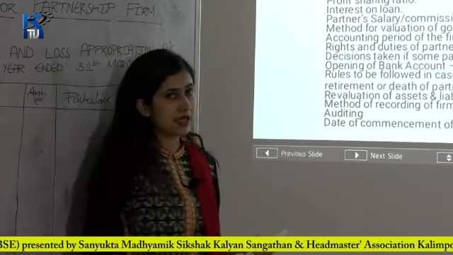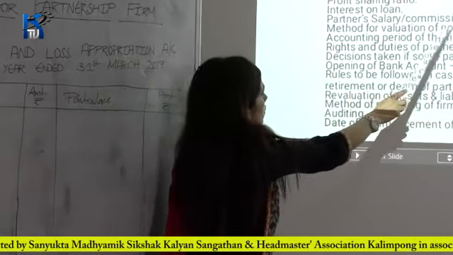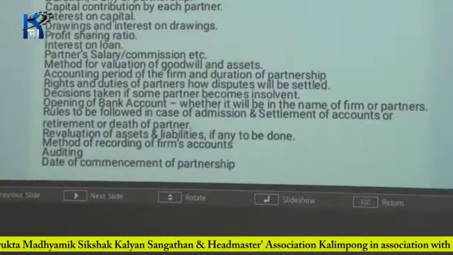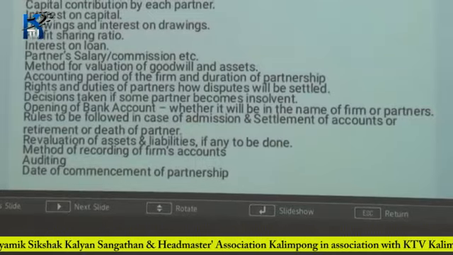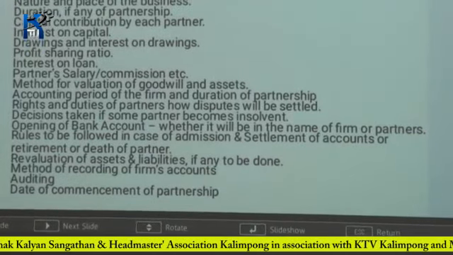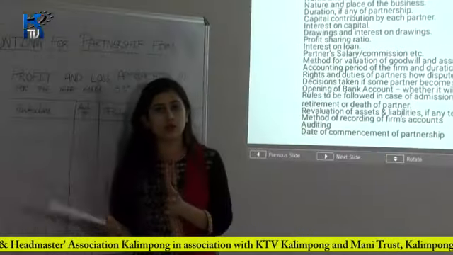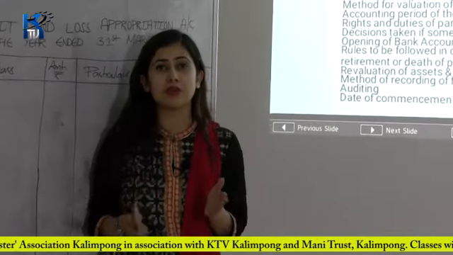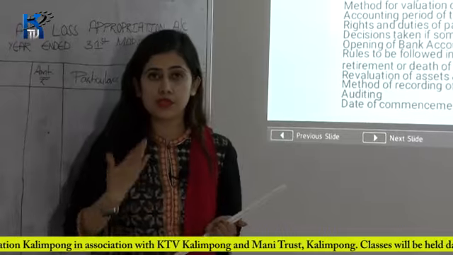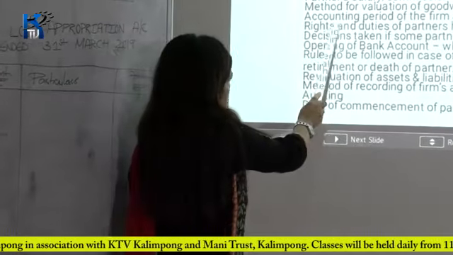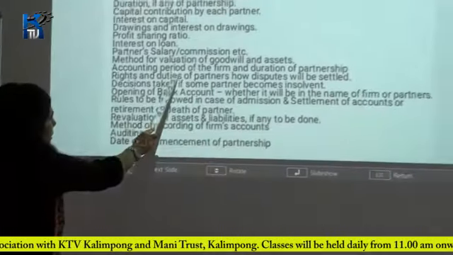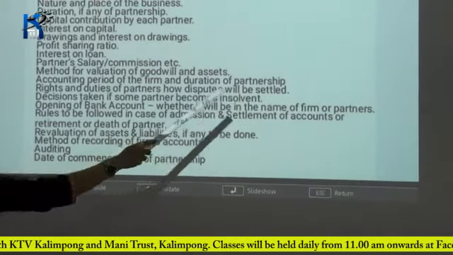Okay. So next comes your method for valuation of goodwill and assets. Suppose you are calculating the valuation of goodwill and assets, then that method also you have to mention, whether it is the super profit method or the average method, you have to mention that method in the partnership deed before starting a business. Okay.